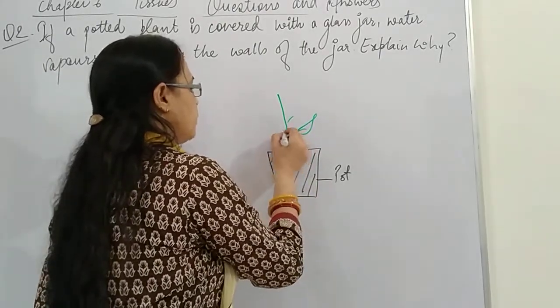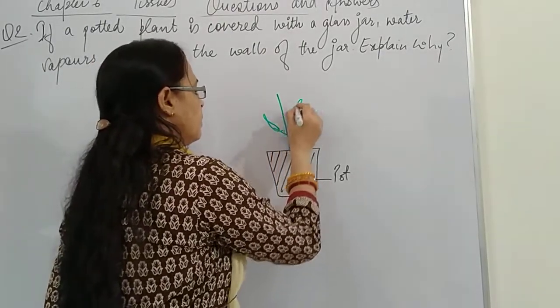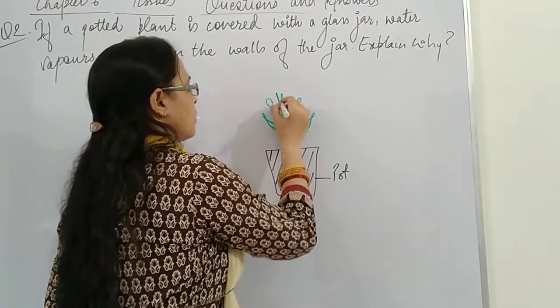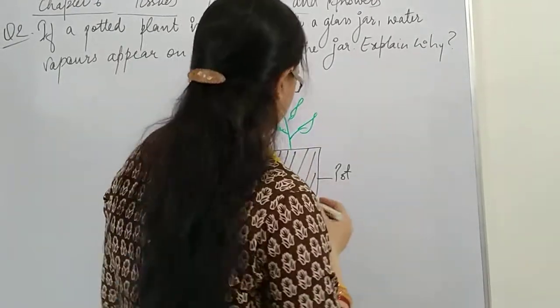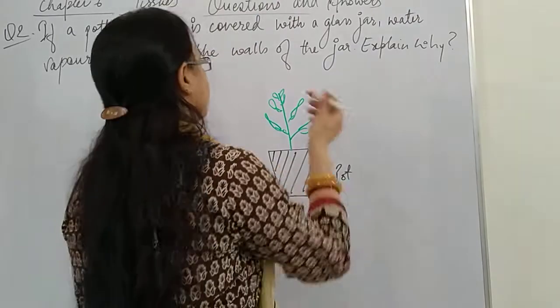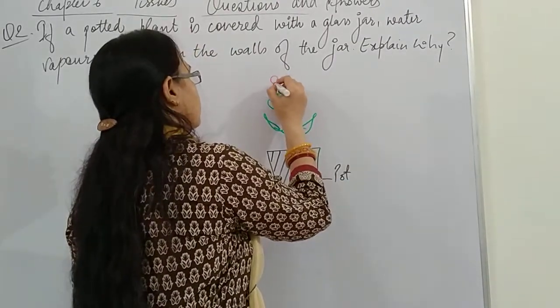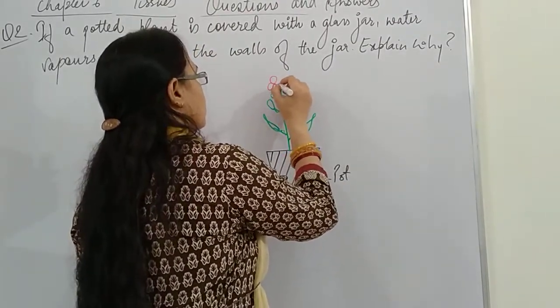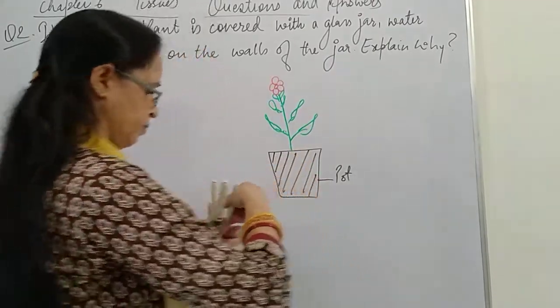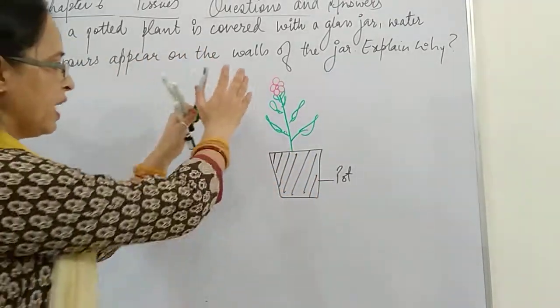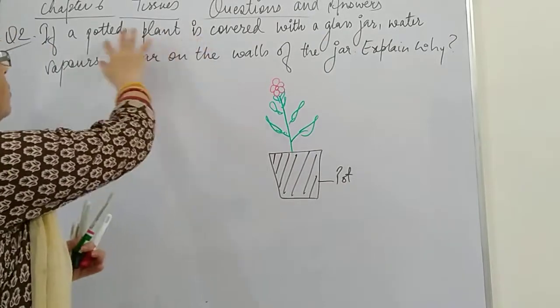If I draw the leaf over here, and now here is the flower. This is a plant in a pot, so we say it is a potted plant.